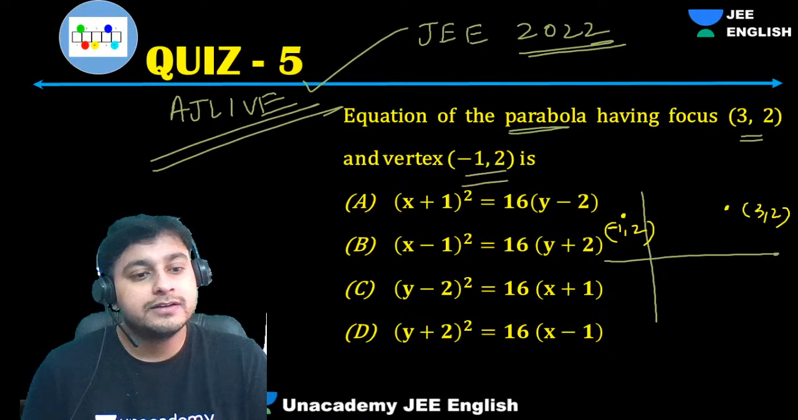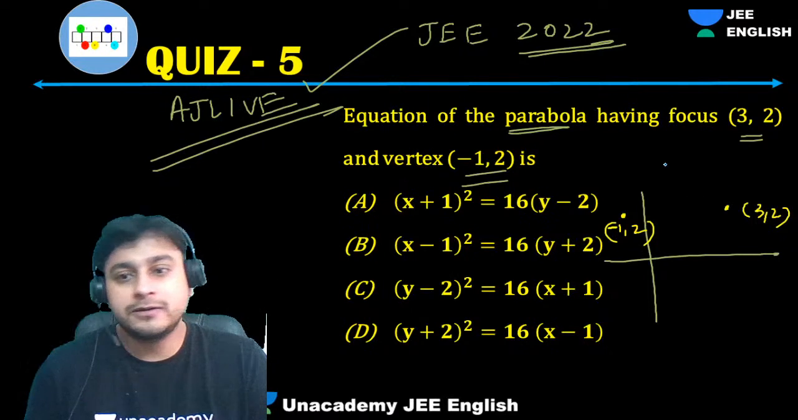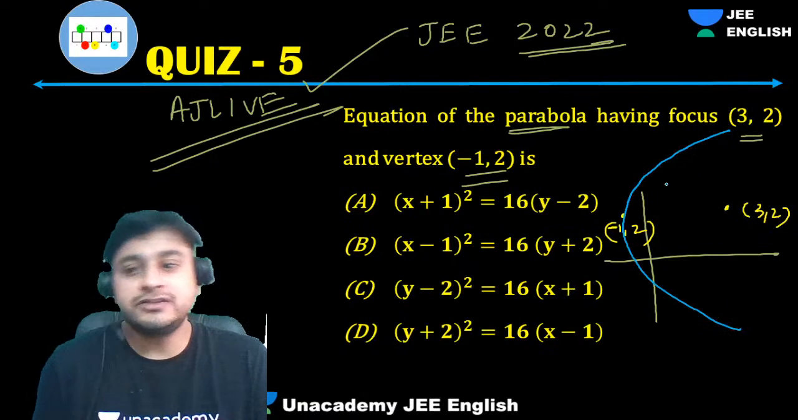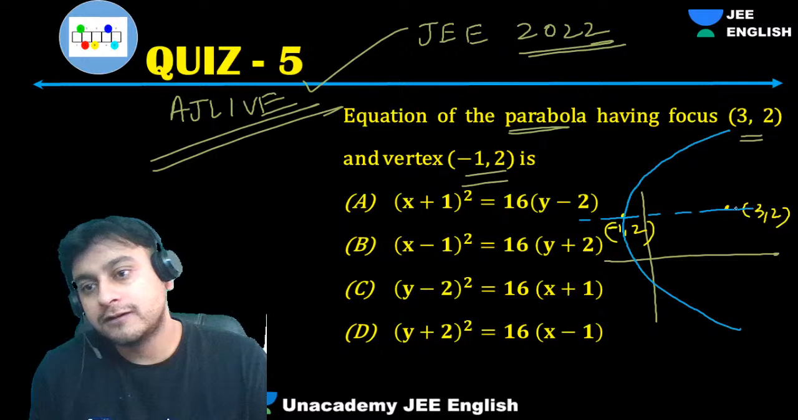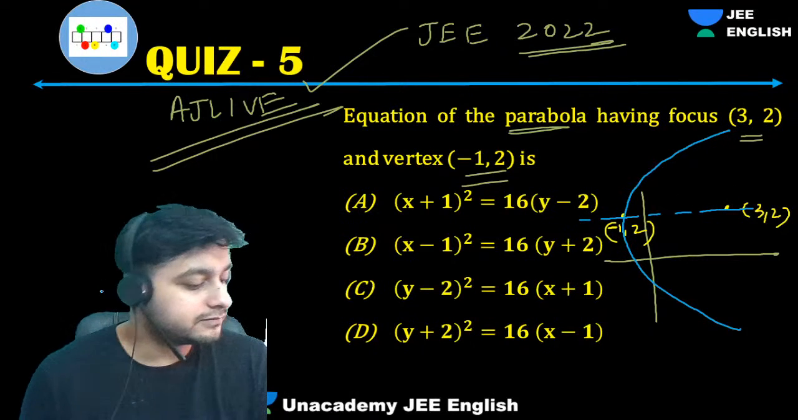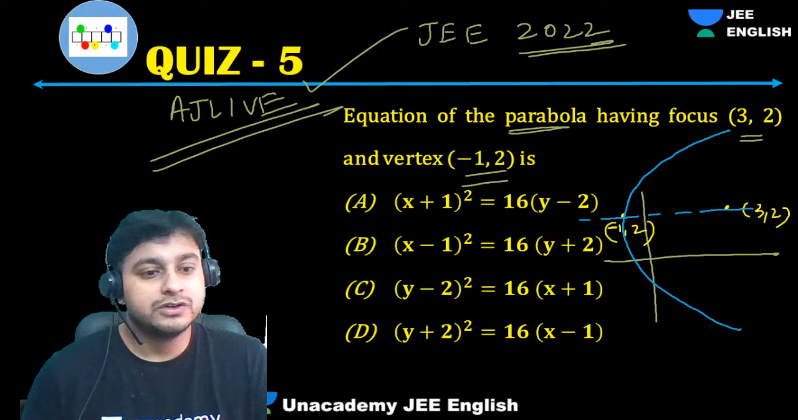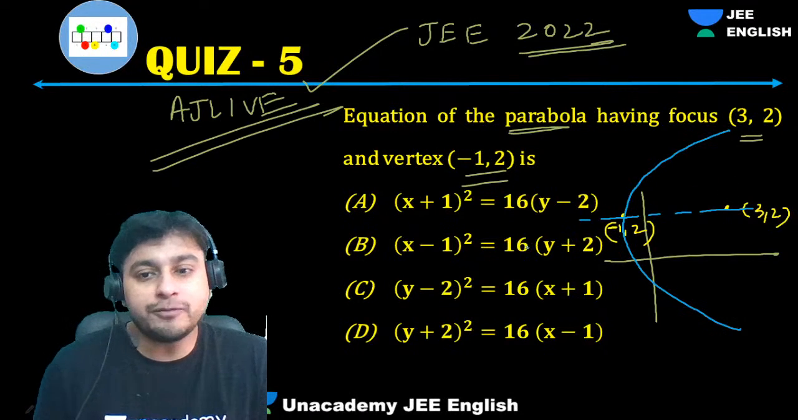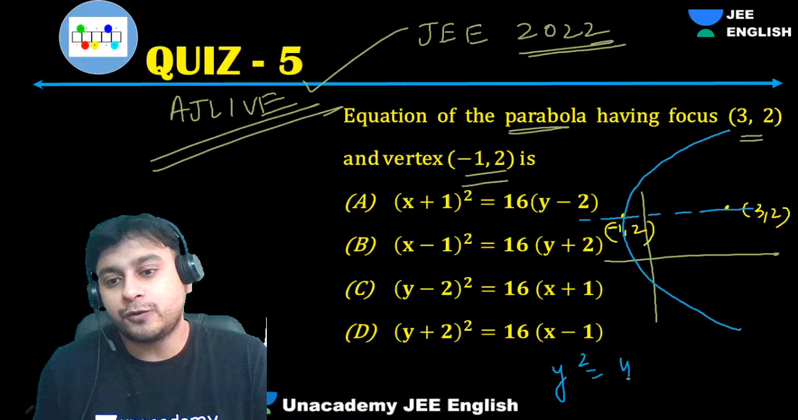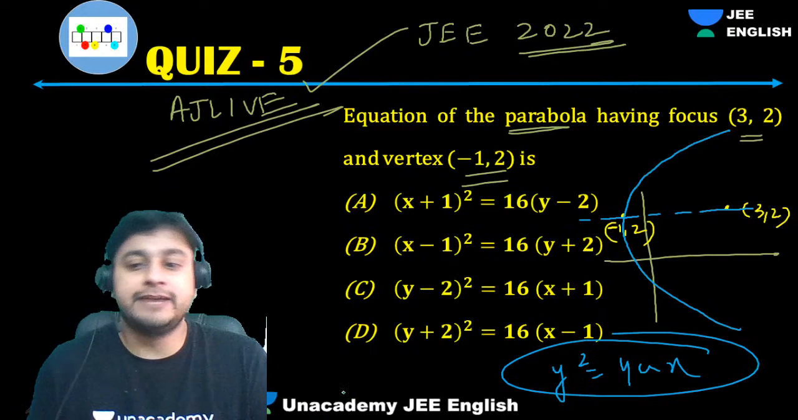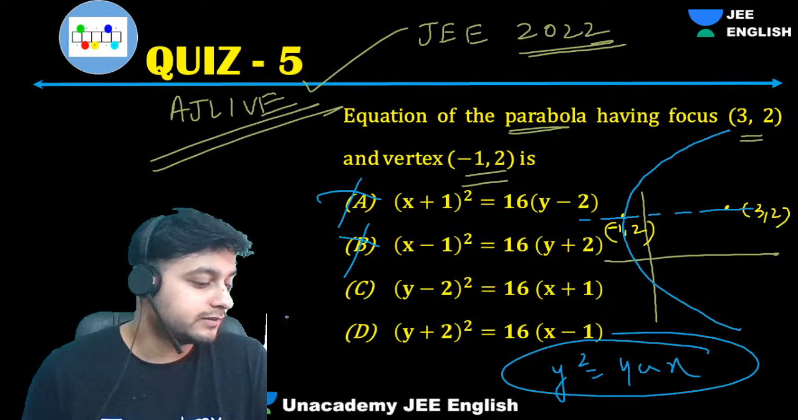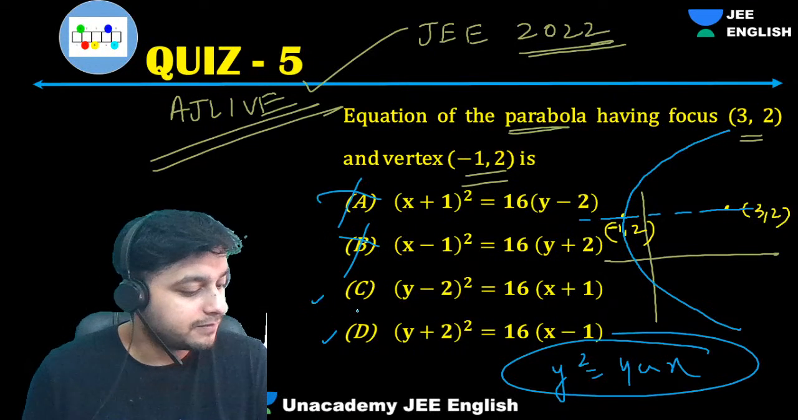Same height. That means the parabola will be what? It will be like this, na? Understood? This will be the parabola, na? Bharadwaj, yes. So it is what kind of a parabola? It is y square equals to 4ax type. So that means these two options are wrong. Either it will be this or this.